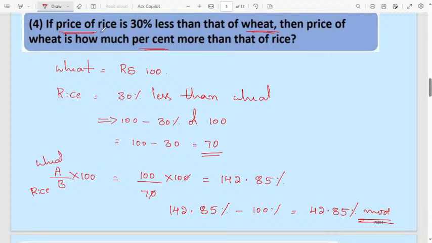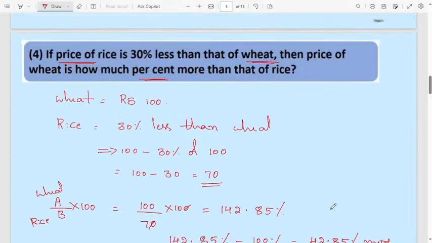Here they are asking if price of rice is 30% less than that of wheat, then price of wheat is how much percentage more than that of the rice. Here they are asking the percentage, therefore minus with 100. How much percentage more? 142.85 percentage more means minus that one with 100, you will get 42.85 percentage more than that of the cost of the rice. Very easy question. Understand the question. If you understand easily, you can solve.